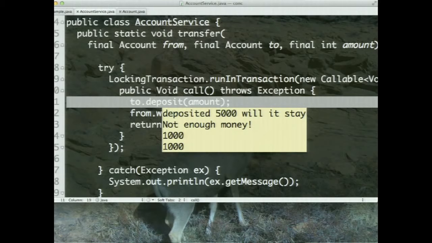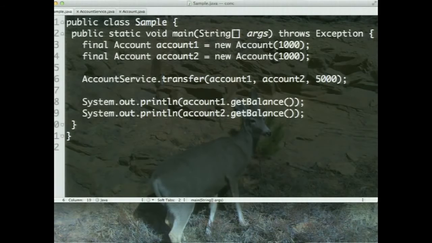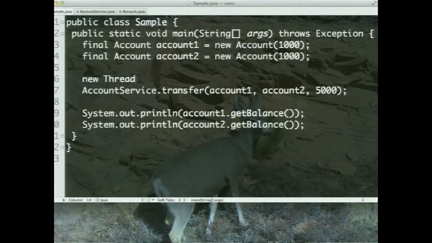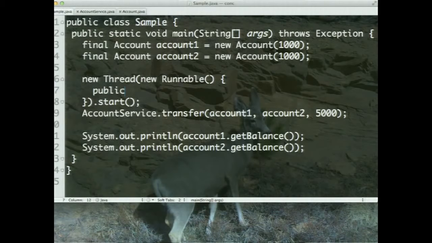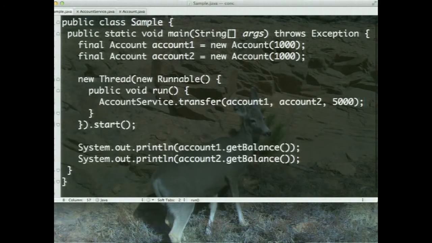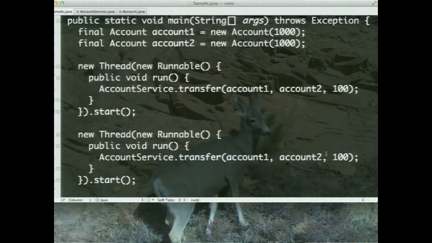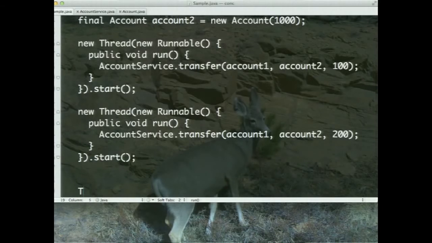You say, okay, we are able to see the transactional boundary, but we still are not sure, is this really helping? Well, let's do one more thing to just prove this point. I'm going to create two threads, dot start, that's my first thread, and within this thread, I'm going to say new runnable, and to distinguish this, let's go ahead and say in here, I want to transfer $100 between these two accounts. So I'm going to just put 100 as you can see right there. I'm going to start one more thread right here, and in this case I'm going to transfer $200. So you can see there are two different transactions running concurrently, and then of course let's just wait for them to finish. Thread.sleep, let's just give it a little bit time to finish it.